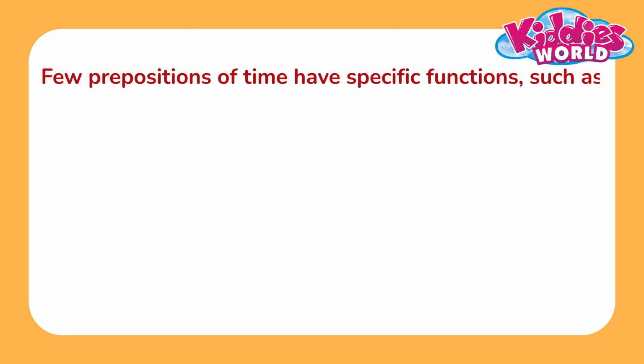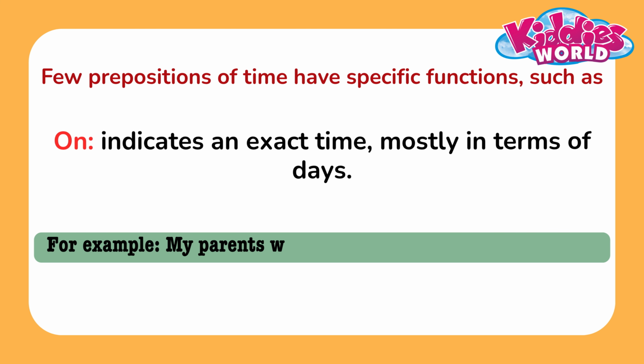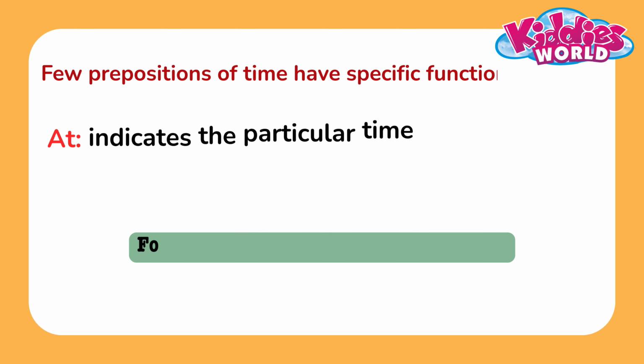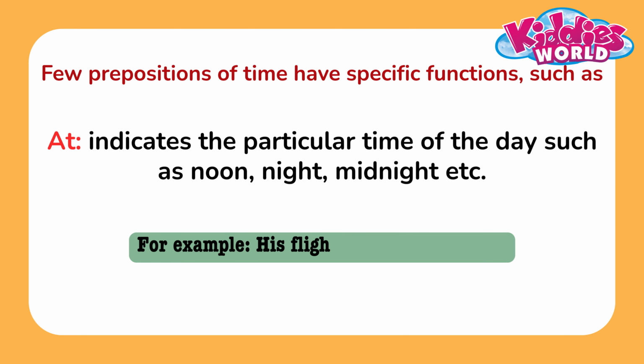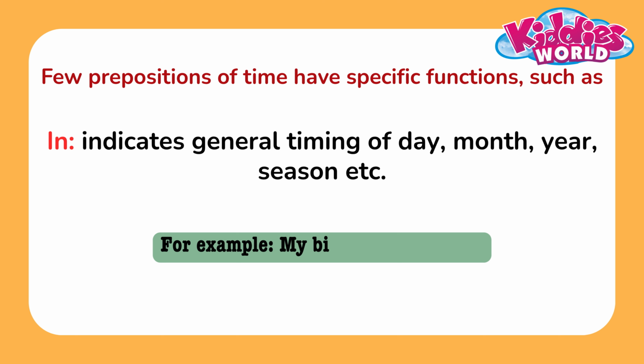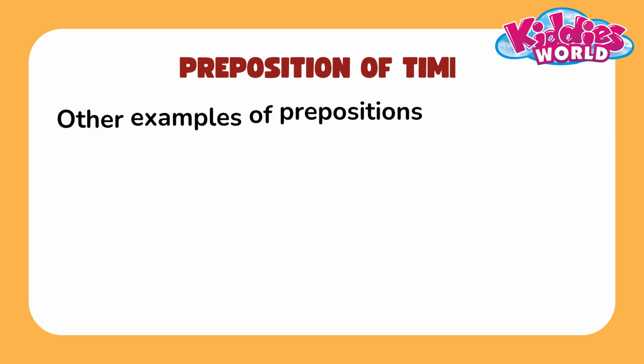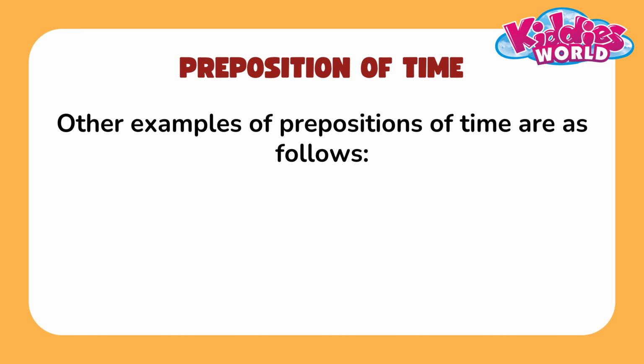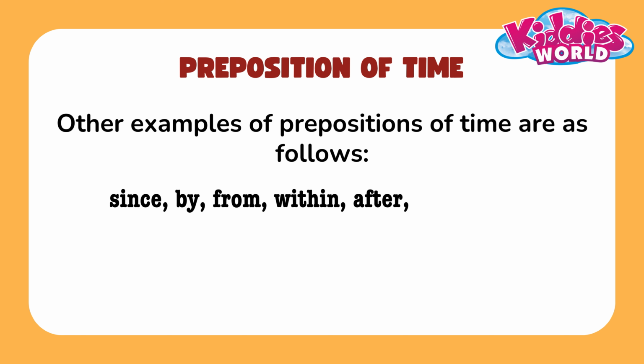Few prepositions of time have specific functions, such as on. This indicates an exact time, mostly in terms of days. At. This indicates the particular time of the day, such as noon, night, midnight, etc. In indicates general timing of day, month, year, season, etc. Other examples of prepositions of time are as follows: since, by, from, within, after, until, before.